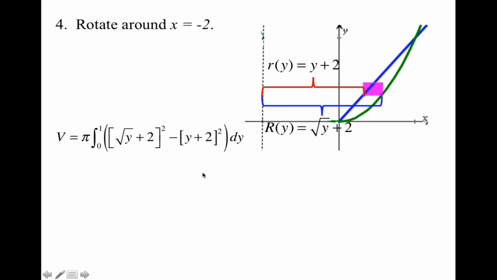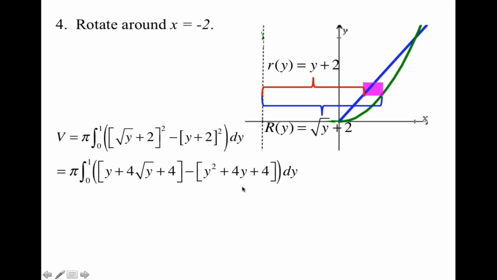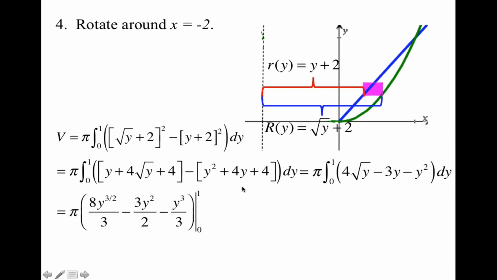So now when I set up my integral, I have pi times the integral from 0 to 1 times the outer radius squared minus the inner radius squared. So then I can go ahead and expand, simplify, integrate, evaluate, and simplify again to get 5 pi over 6.